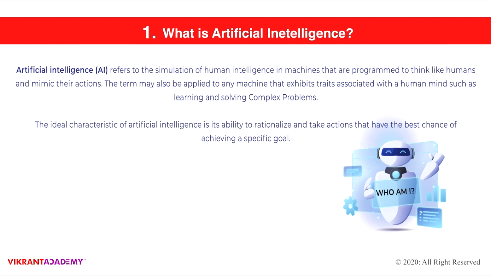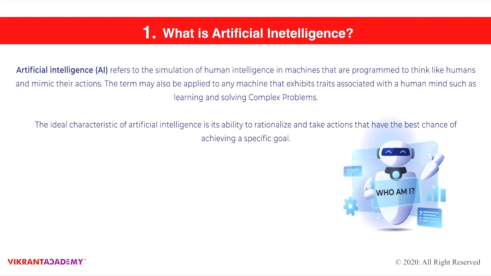Artificial intelligence refers to the simulation of human intelligence in machines that are programmed to think like humans and mimic their actions. The term may also be applied to any machine that exhibits traits associated with the human mind, such as learning and solving complex problems. The ideal characteristic of artificial intelligence is its ability to rationalize and take actions that have the best chance of achieving a specific goal.